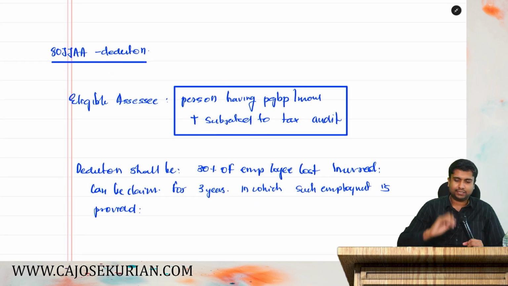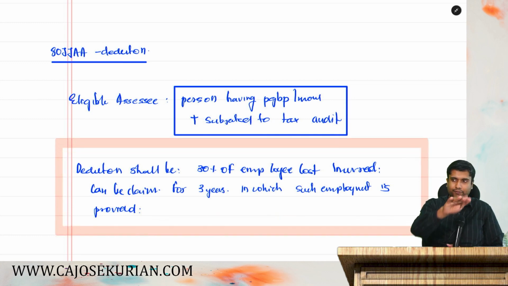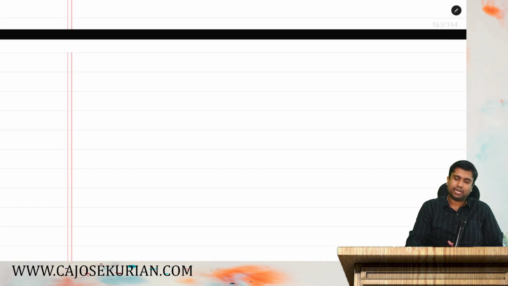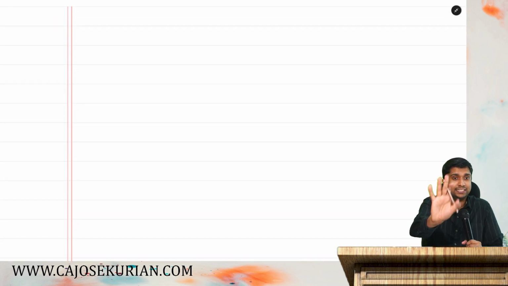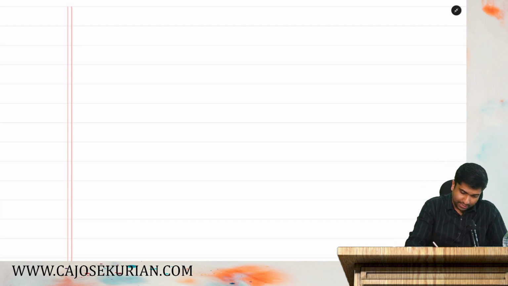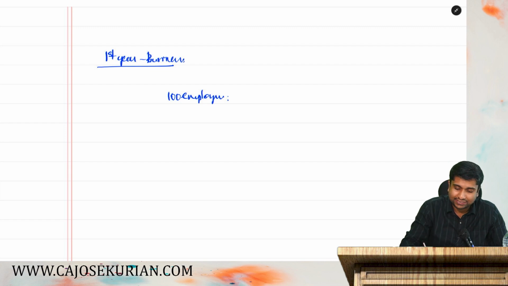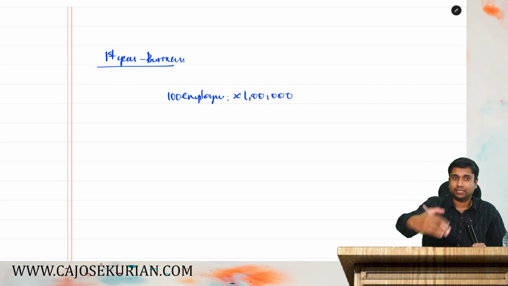Listen friends, I'll give you an example to understand this paragraph. Say for example, I'm a person having PGBP income and I'm subjected to tax audit. I'm an eligible assessee. That is the first thing that you should know. Being an eligible assessee, this is my first year of business. I have appointed 100 employees having a salary of 1 lakh per year.